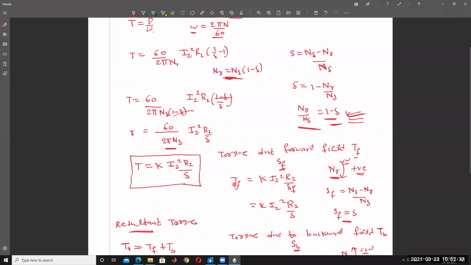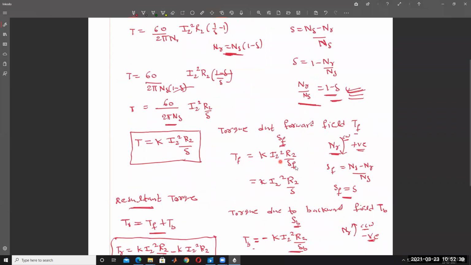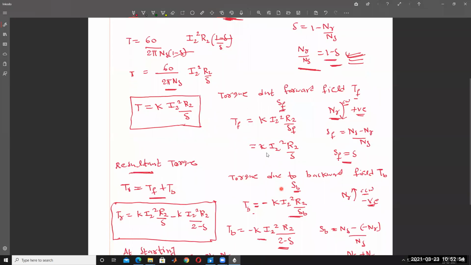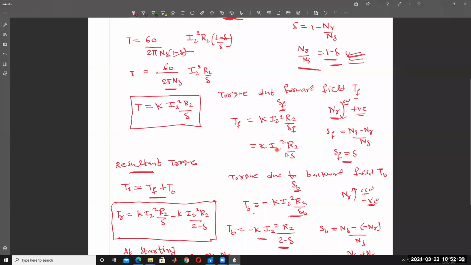After that, the torque due to the forward field, the forward slip SF, is nothing but ns minus nr by ns. So positive side rotation, that's why rotor speed is positive, same as slip S. SF is equal to S. Substitute here, so the forward torque is nothing but K into I square into R2 by S.